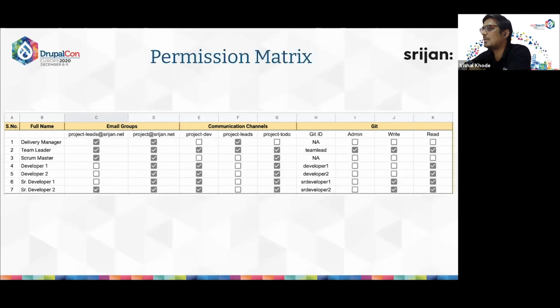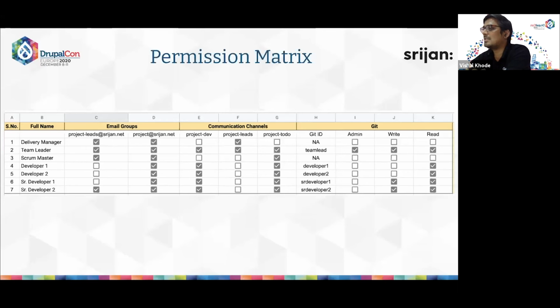For example, the TL has the highest role, so has been given admin access, whereas senior dev 1 and senior dev 2 have been given write access, whereas the other users are given only read access.